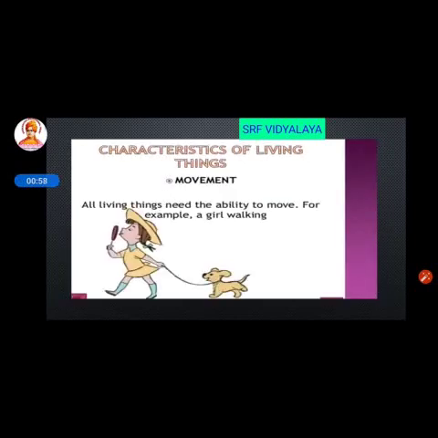So first one is movement. All living things need the ability to move. For example, a girl walking. So here the girl is a living thing. And there are also some other living things which do not have the ability to move. That is plants. So plants are living things. They have the other characteristic features of living things, but they cannot move from place to place.